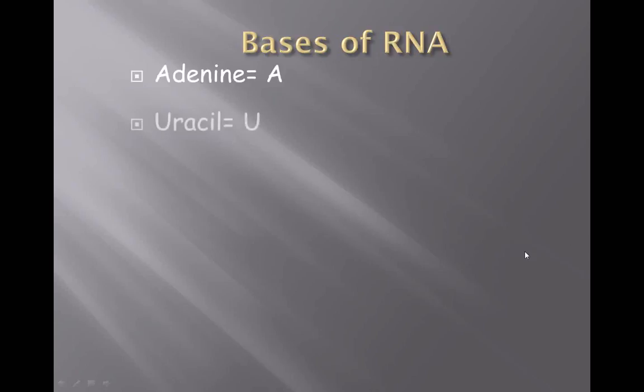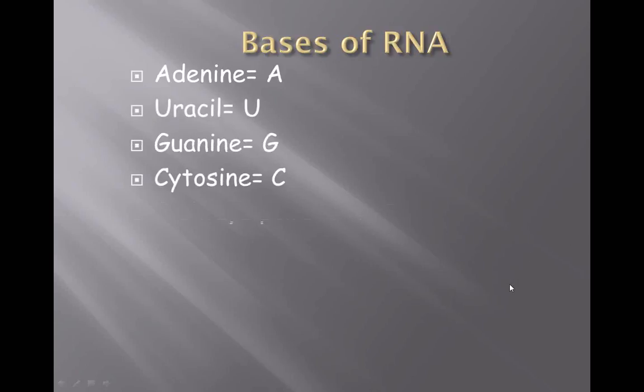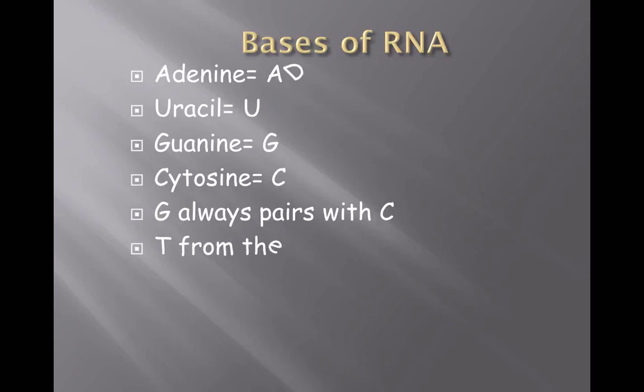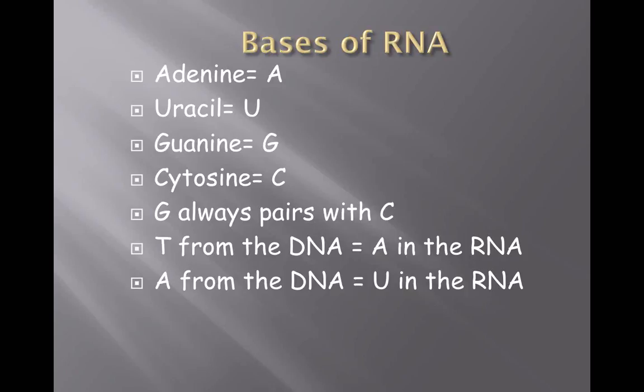For RNA, you have adenine, uracil, guanine, and cytosine. Here, we use these base pairs, the pairs of RNA, in order to rewrite or make more DNA. So these are a little bit different. The different letter here is the uracil. Remember we had A to the T, C to the G. Here, we're going to have the A to the U. That's what's a little bit different, because there's no T here. A to the T, C to the G. So we need to know what always pairs up.